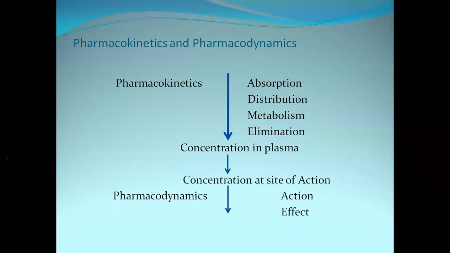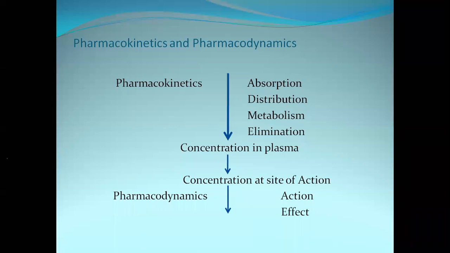Now, in this slide I have mentioned concentration in plasma and concentration at site of action. Hypothetically, when the drug is taken orally and reaches the GIT, it will enter into the systemic circulation from the GIT cells to the blood.